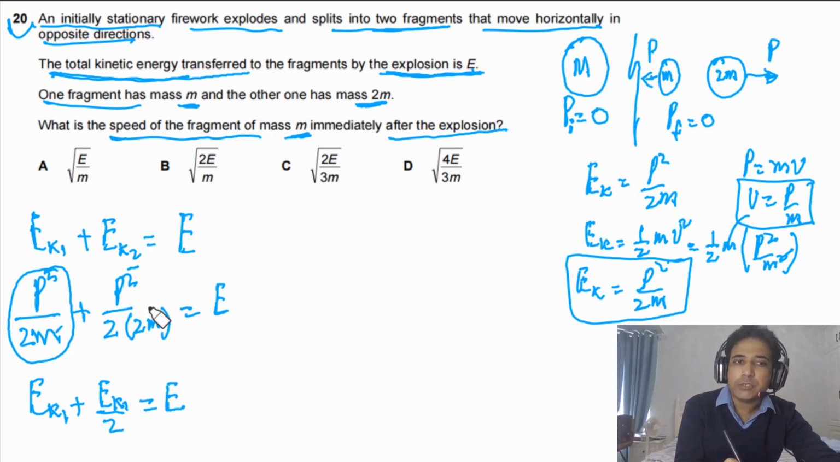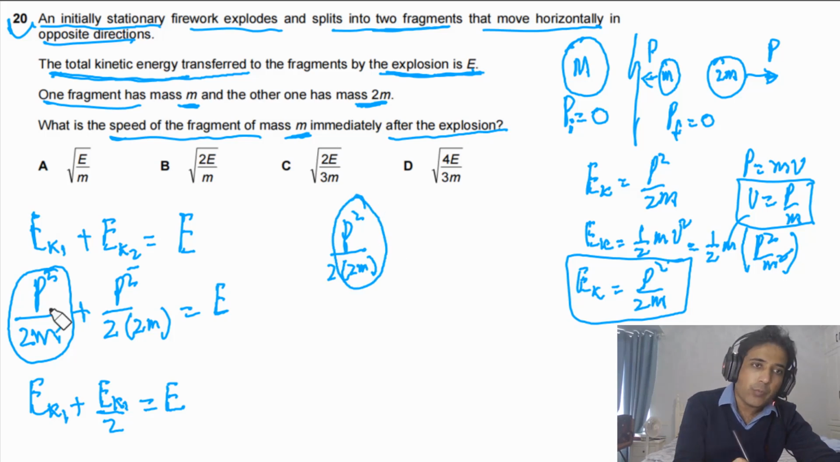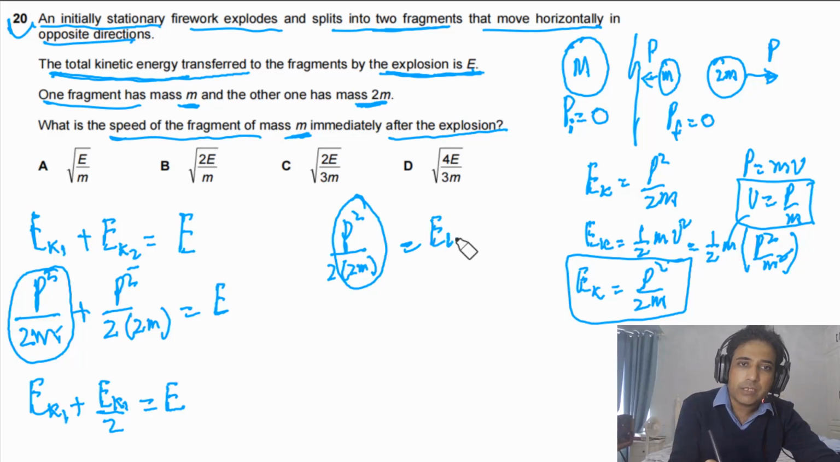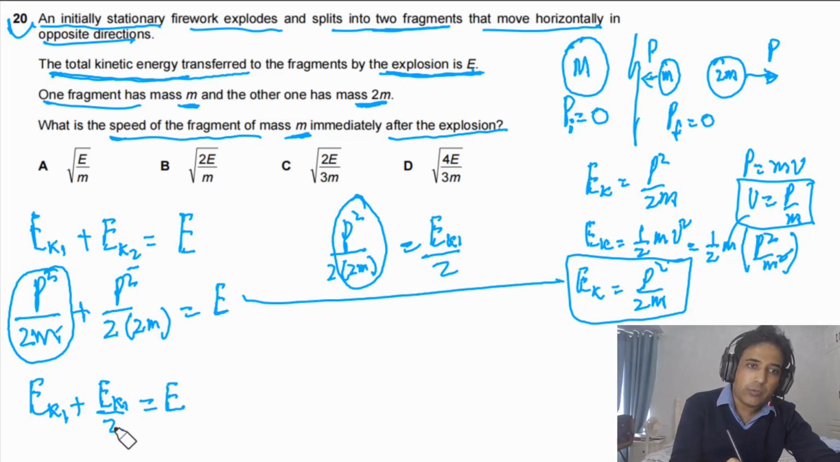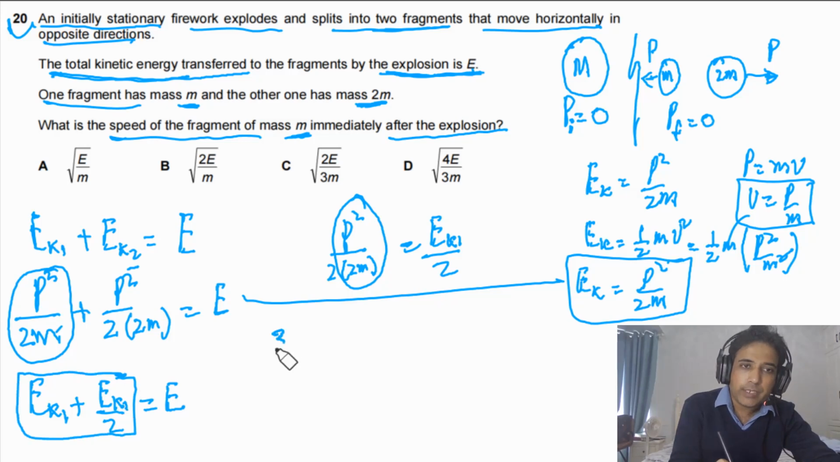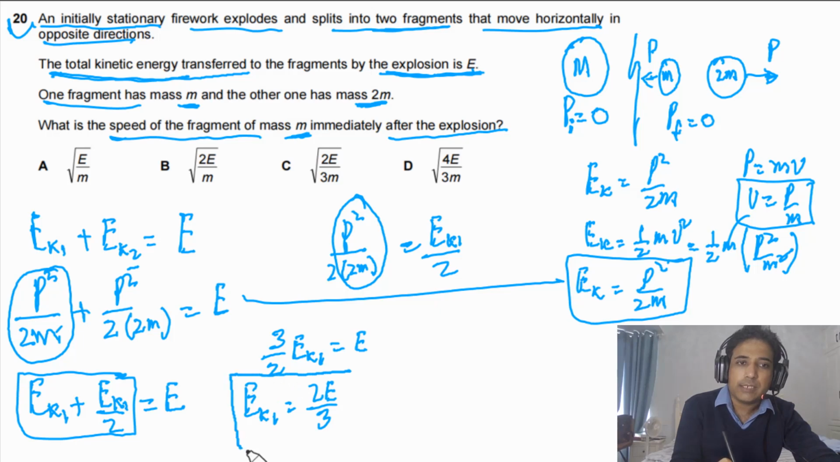I hope this makes sense. We have written p squared divided by 2m, and this is equal to ek1. So we can say the other one is ek1 divided by 2. So this is how we got this ek1 by 2. Now if we add these two together, we will get 2 plus 1, so we will get 3 by 2 ek1, and this is equal to E. So from here we can say ek1 will be equal to 2E divided by 3. So this is the kinetic energy of fragment 1.